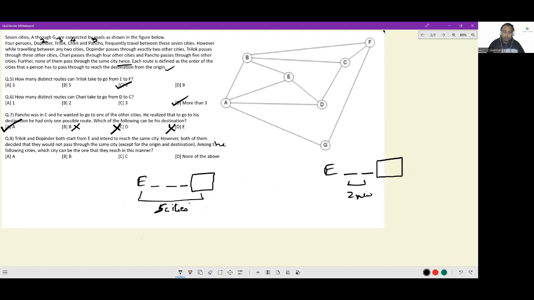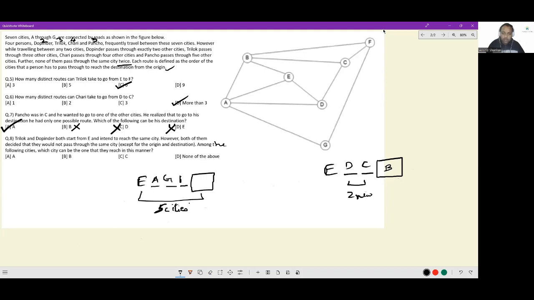Can Dopinder travel to B? Let's see if it is B. So E, D, A, B. That can happen. Or it would be nicer if you went E, D, C, B. E, D, A, B will rob me of a chance of creating a route by which this can be done. And yes, I see it very clearly now.